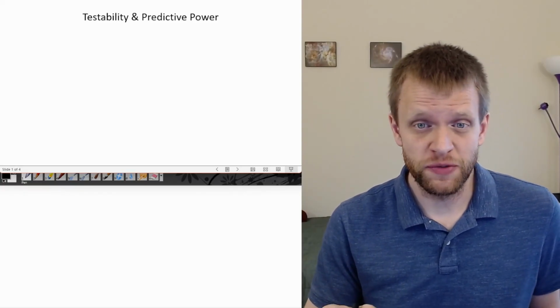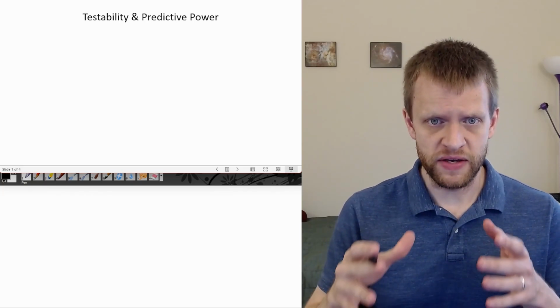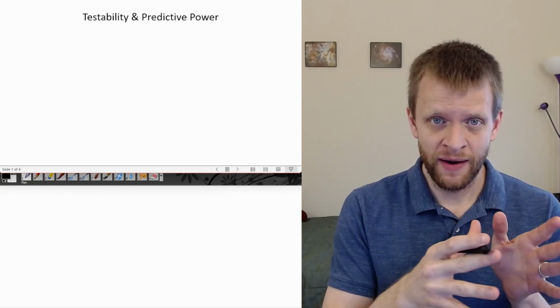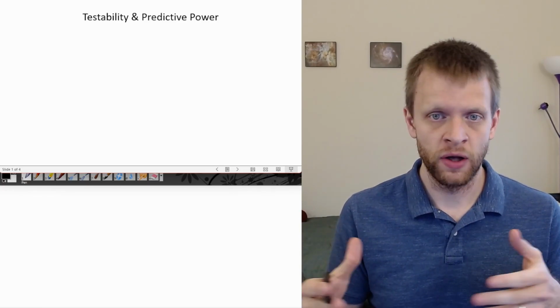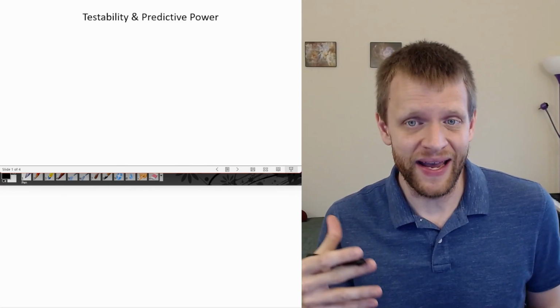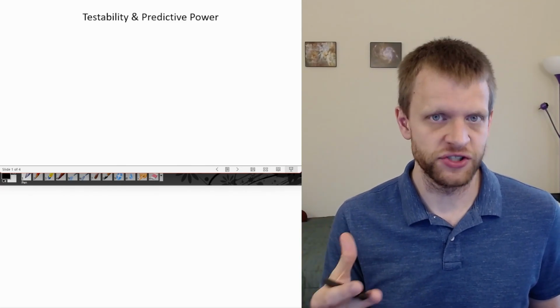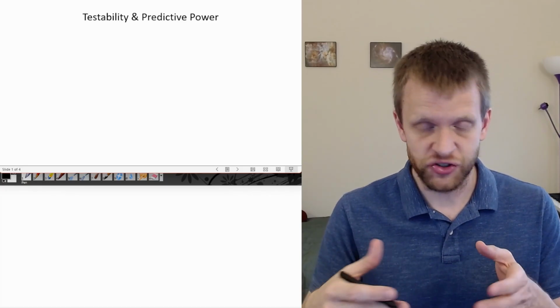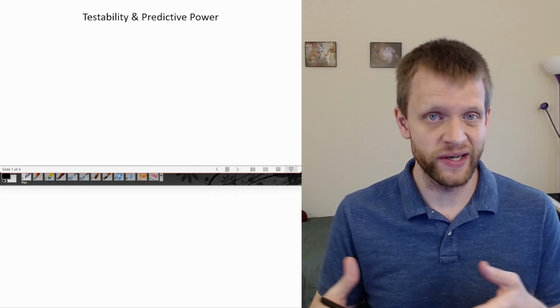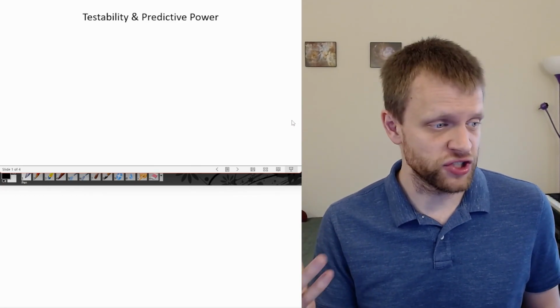This is probably going to be a bit of a shorter video, but I wanted to make a few comments on how the falsifiability and the predictive power of some physical model are linked with each other, and what this means for developing those models of physical systems and identifying the causes of some sort of phenomenon that we can observe in nature. So again, this is going to be expanding on some of the things that I've talked about in earlier videos.